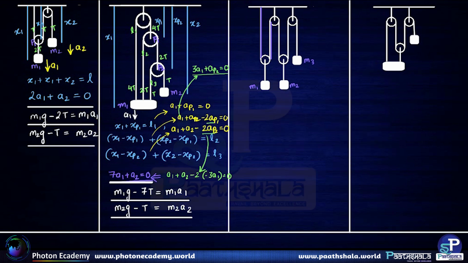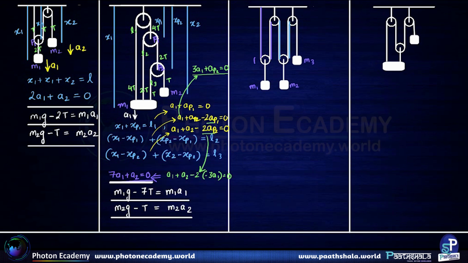The next two distances are x2, this and this, because the second pulley P2 is connected rigidly to the mass m2. So this is pulley P1, this is pulley P2. These two blue distances are nothing but x2. And the third distance happens to be x3.